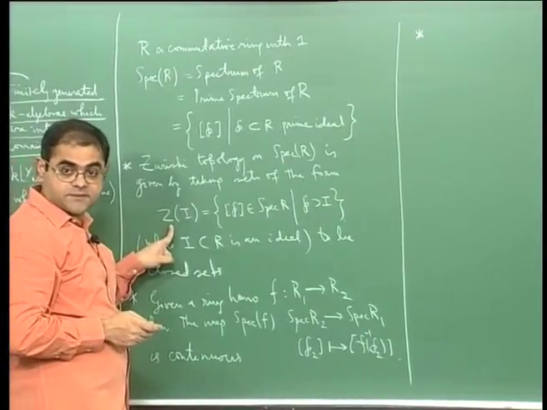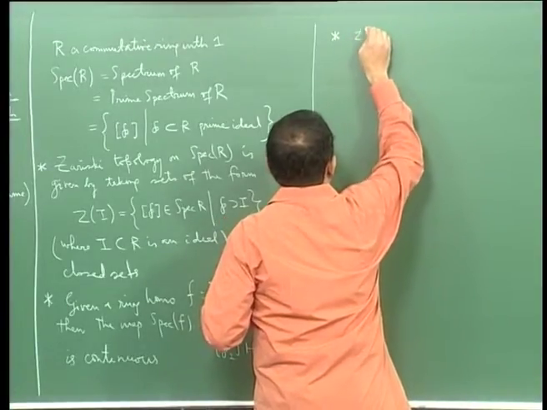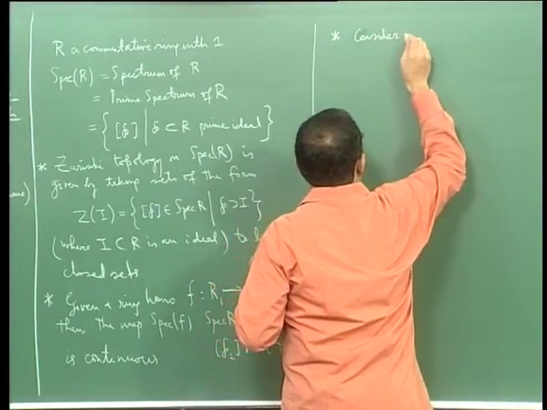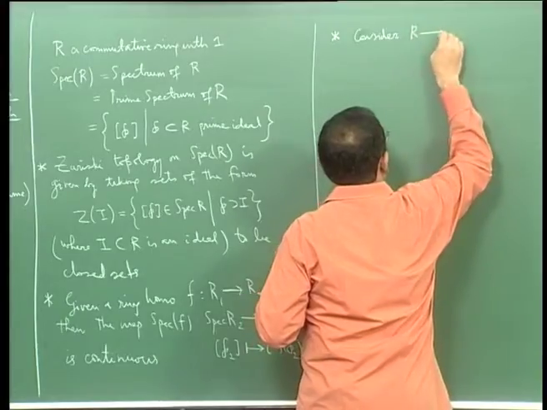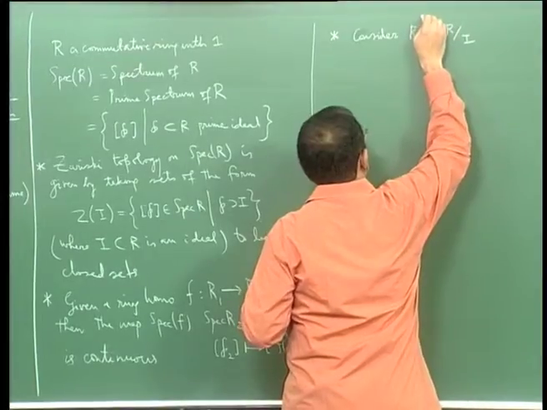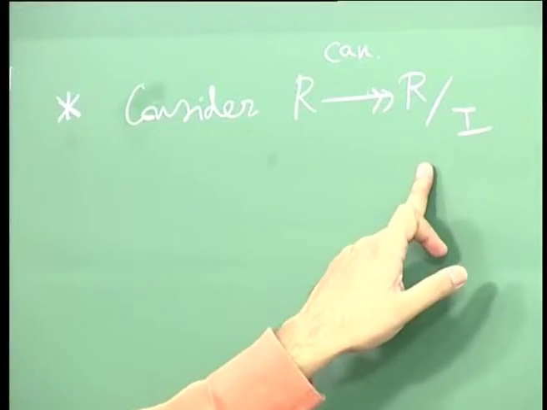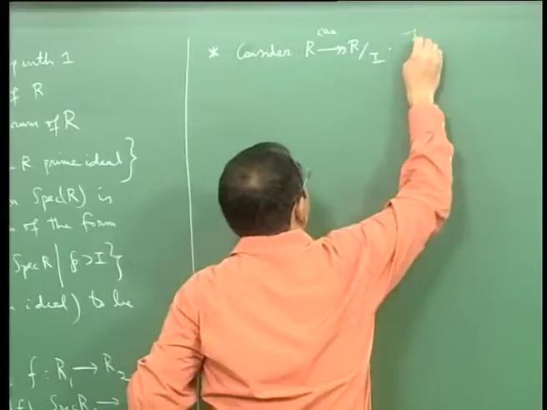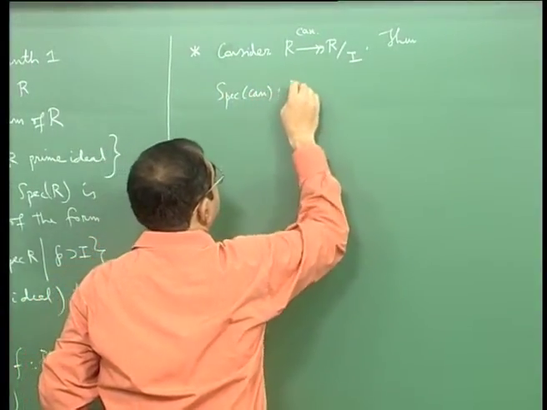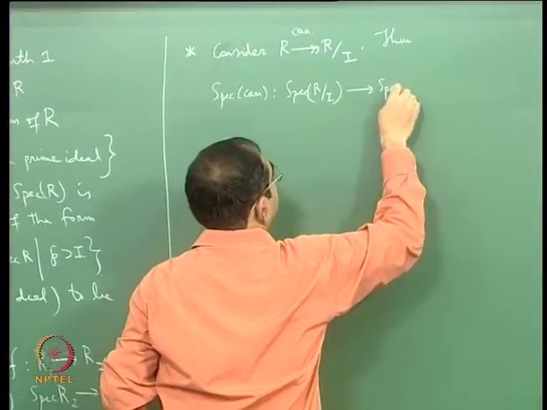So what I want to say is that Z of I, if you consider R to R mod I, the canonical quotient map, so I am writing CAN for the canonical quotient map from R to R mod I, then if you look at spec of that, which goes from spec R mod I to spec R.